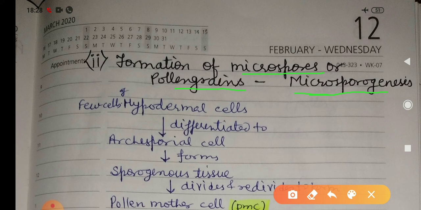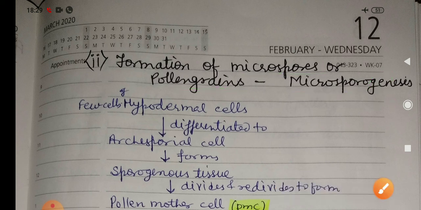Spore is also for grains, and genesis means production, to generate. That means formation of pollen grains.